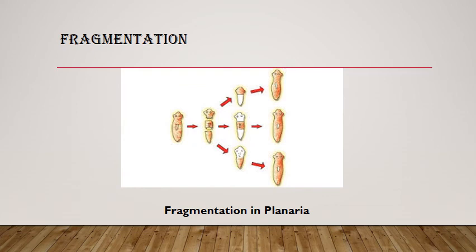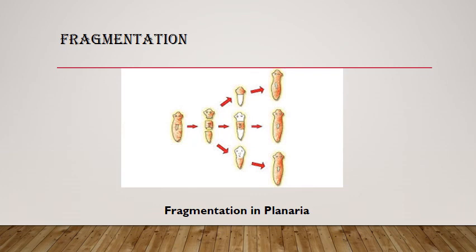When all the parts are separated from each other, slowly these parts develop themselves into full animals. As in the picture, first there is one planaria, and in the second stage this planaria breaks into three parts, and each separate part has a separate part of the organs of the animal.